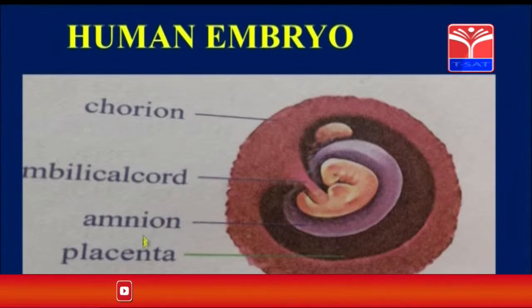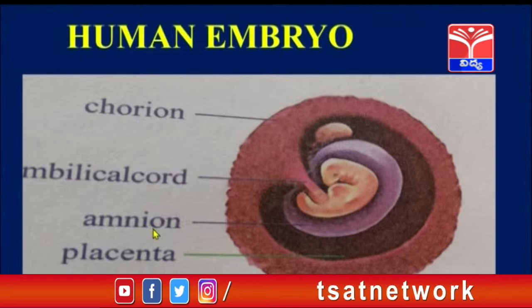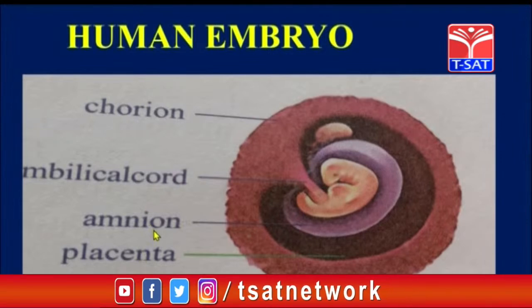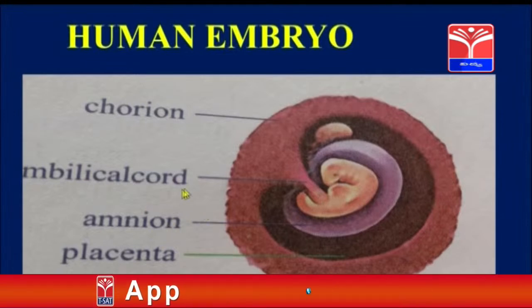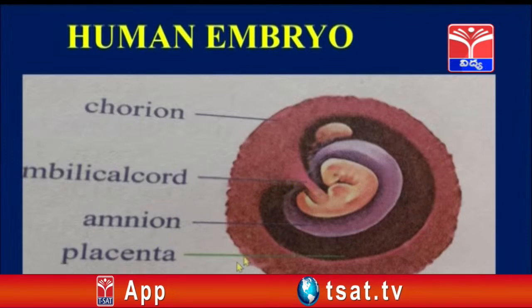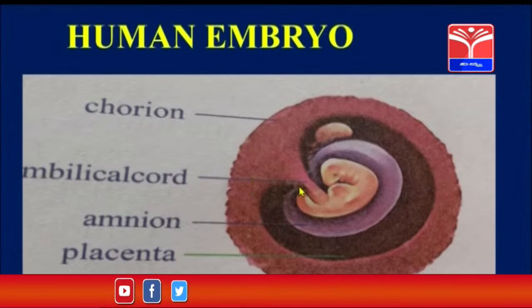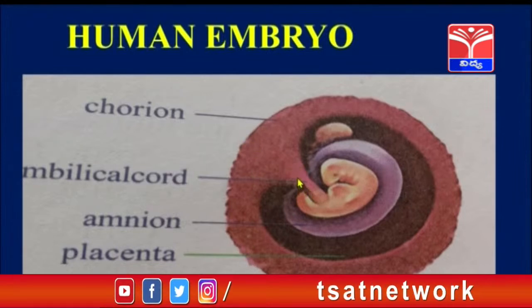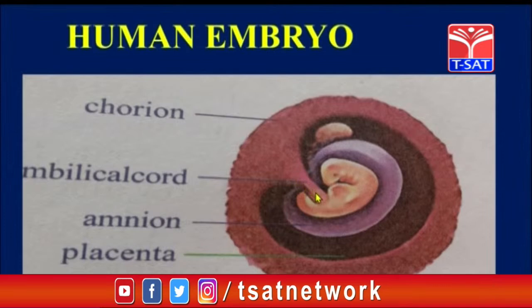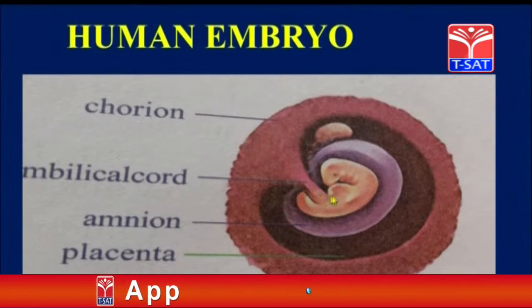Apart from this chorion and amnion, another two membranes are present. They are called as allantois and yolk sac. This allantois and amnion will be forming a cord-like structure. This is called as umbilical cord. So from the placenta tissue, a tube-like structure is developed, that is called as umbilical cord, which joins the mother's placenta and baby.